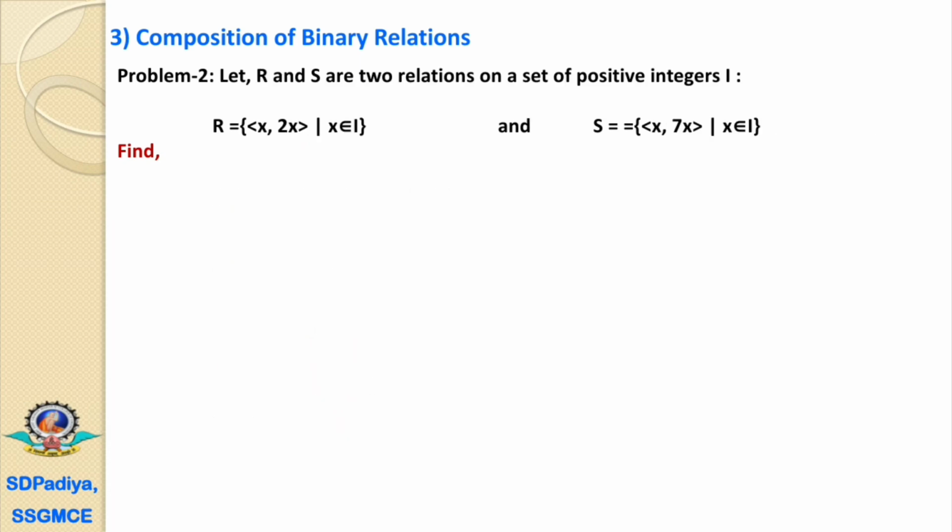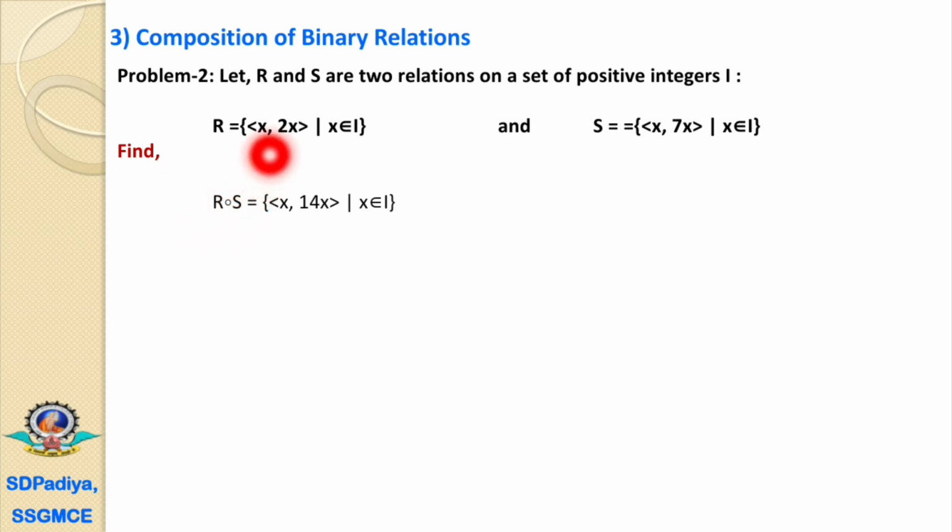The next is, let R and S be two relations on the set of positive integers. R is given in expression terms, the ordered pair (x, 2x), and S is given as (x, 7x). Now what will be R composition S?